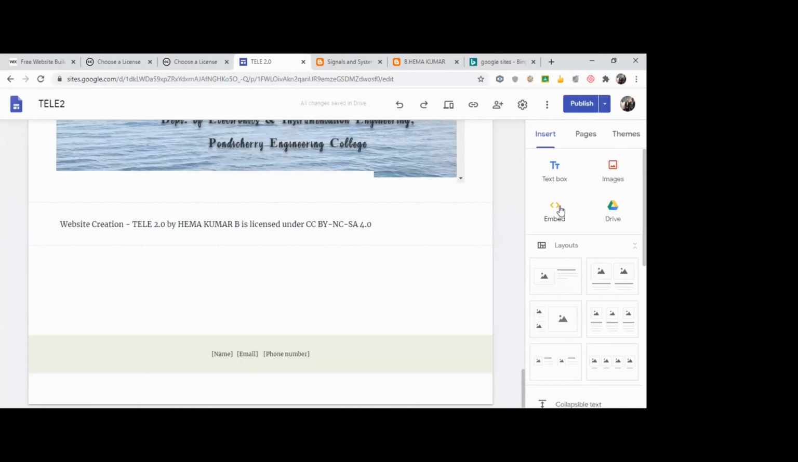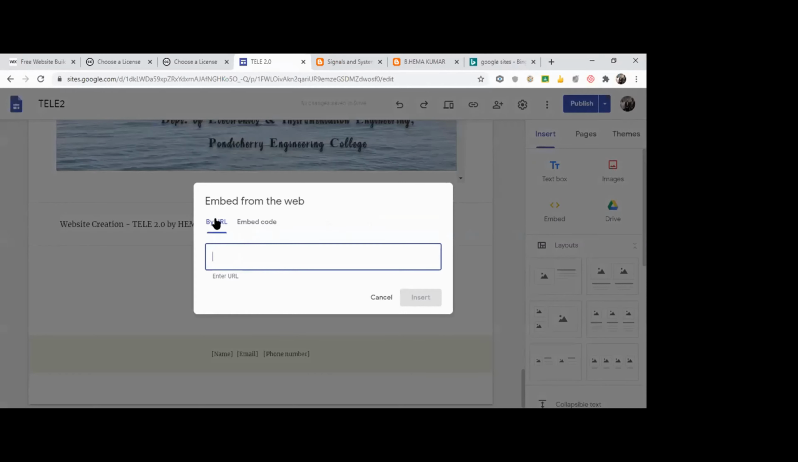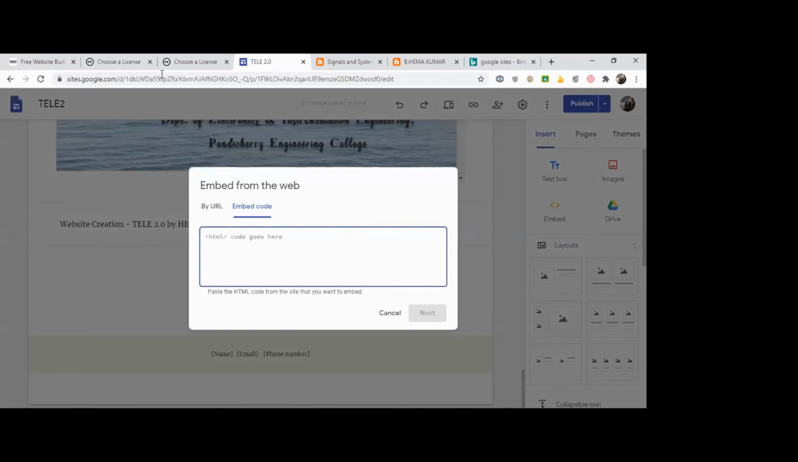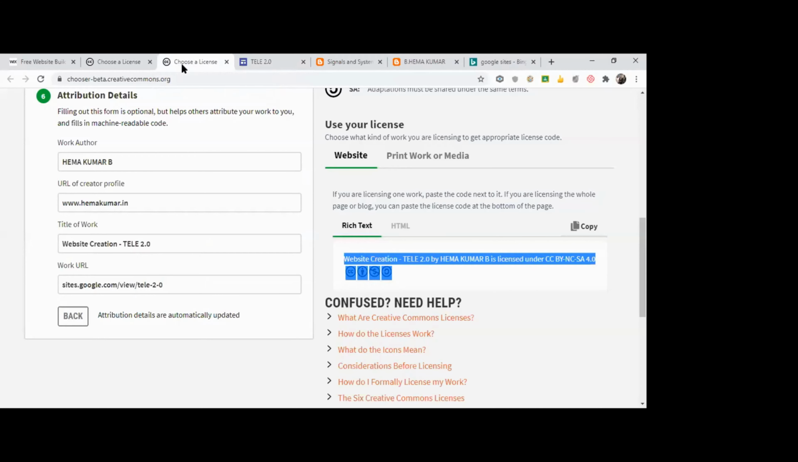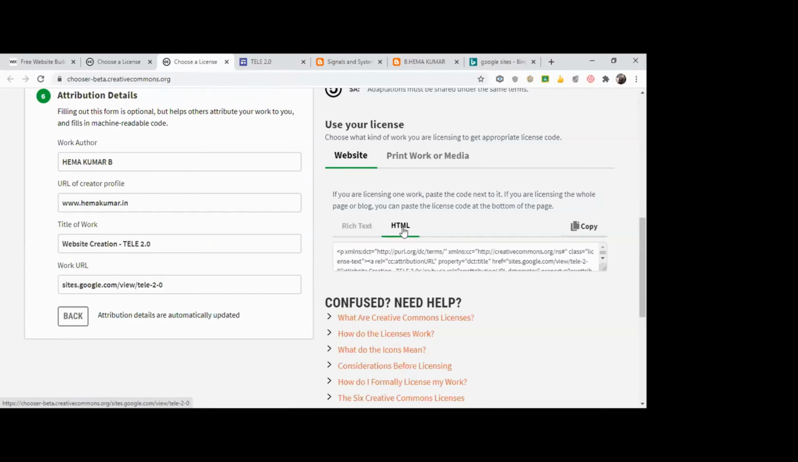See, embed. When I click on embed, you have two options: by URL, embed code. I will click on embed code. Okay, I'll just go back to the license page. In the license page, this is the rich text. On the right, see, you have HTML. Click on HTML.